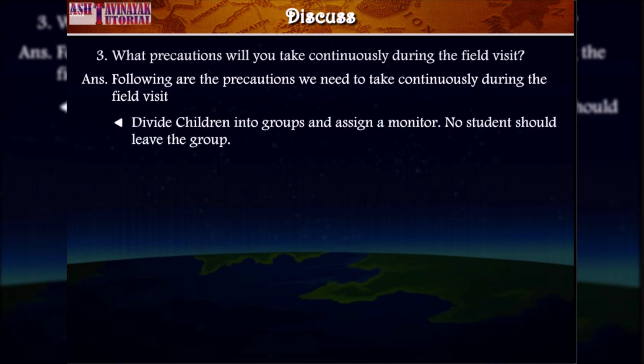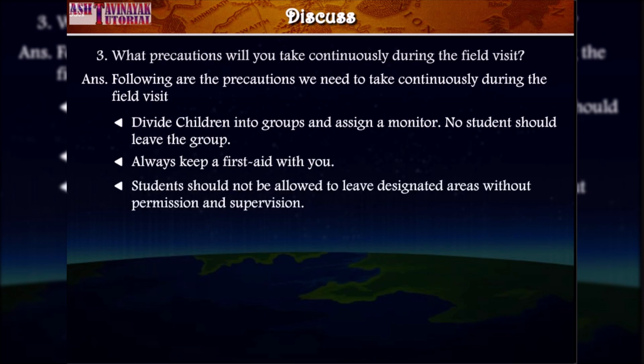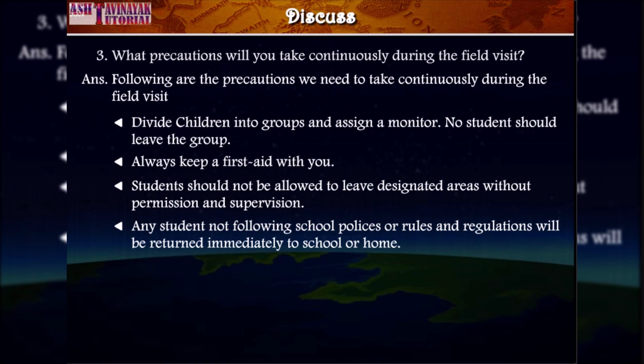Divide children into groups and assign a monitor. No student should leave the group. Always keep a first aid with you. Students should not be allowed to leave designated areas without permission and supervision. Any student not following school policies or rules and regulations will be returned immediately to school or home.